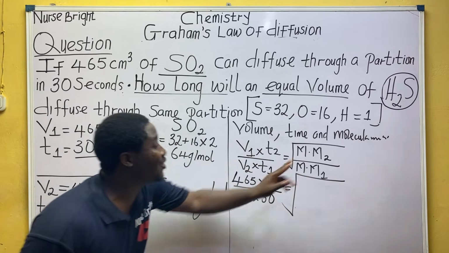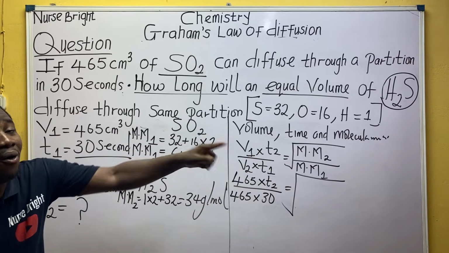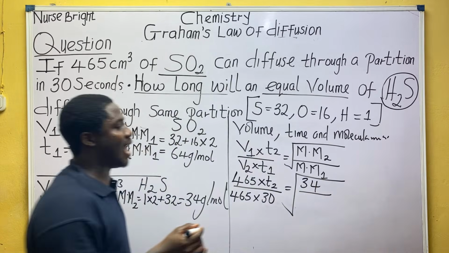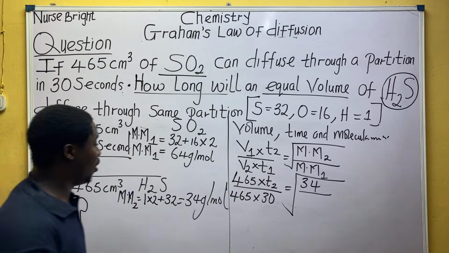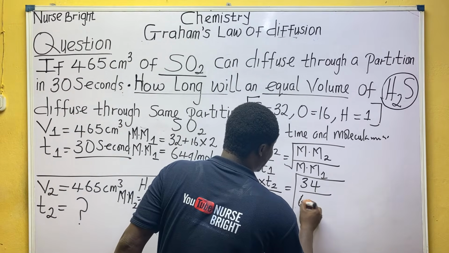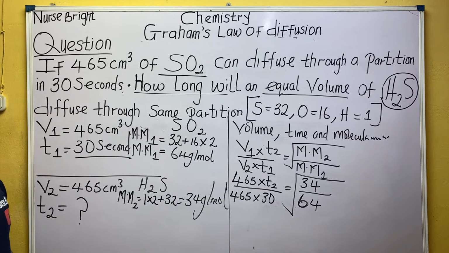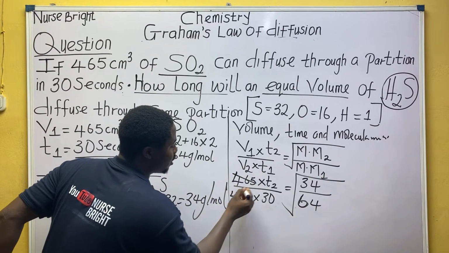What should I write here? Don't make the mistake and put them the wrong way up. M2 is 34 all over M1, which is 64 grams per mole. Automatically, I believe you are aware that this volume will cancel this volume.